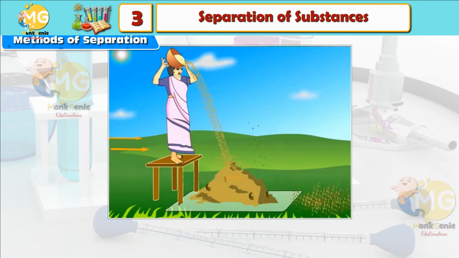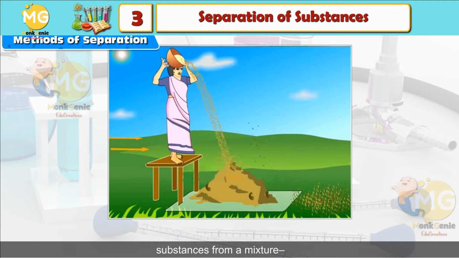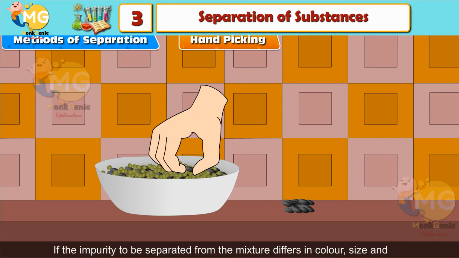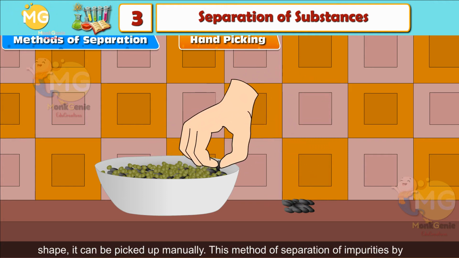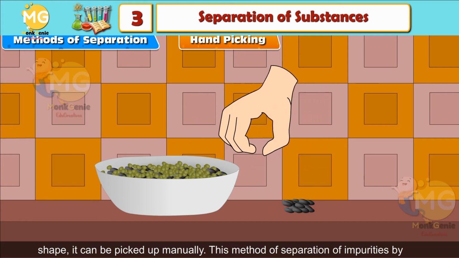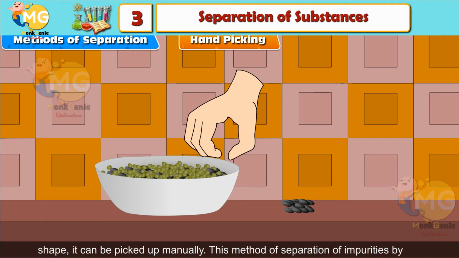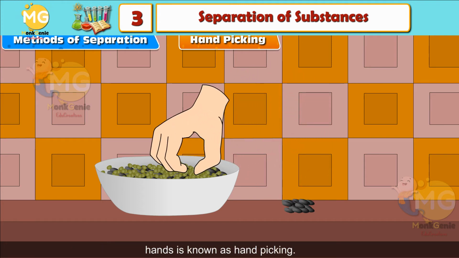Methods of separation. Here are some of the commonly used methods for the separation of undesired substances from a mixture. Hand picking. If the impurity to be separated from the mixture differs in color, size and shape, it can be picked up manually. This method of separation of impurities by hands is known as hand picking.